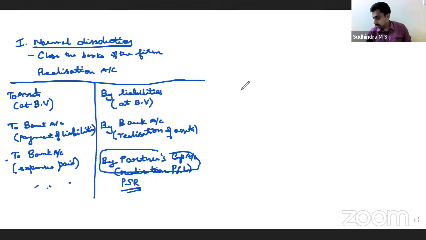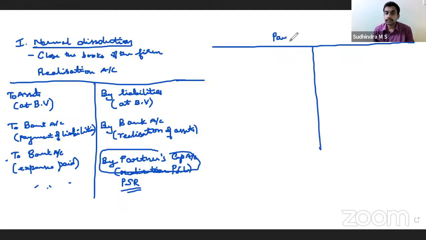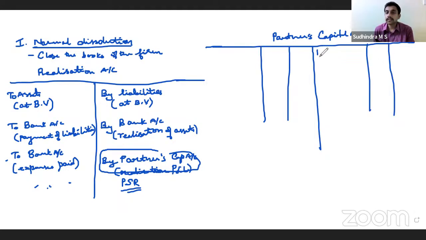Okay. This is the realization account. Same way we would prepare the partner's capital account. Partner's capital account will have the opening balance by balance brought down, then realization account.